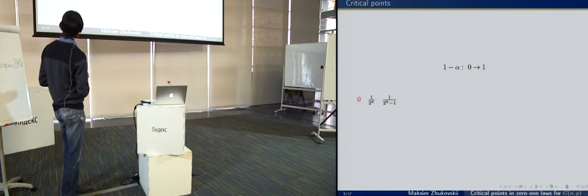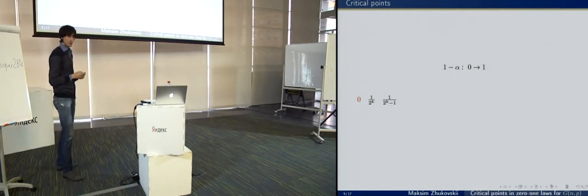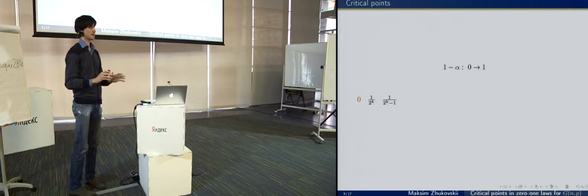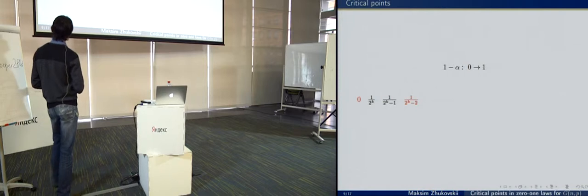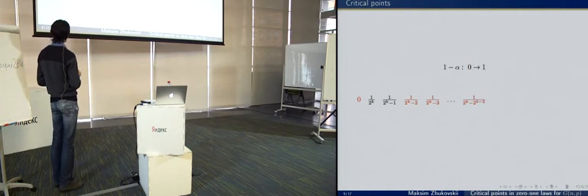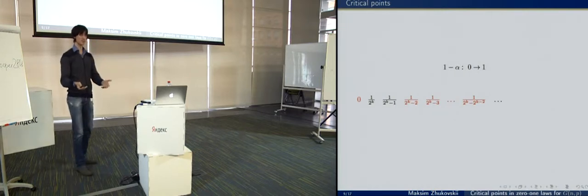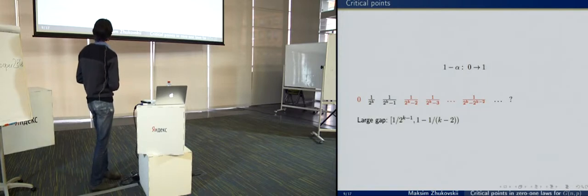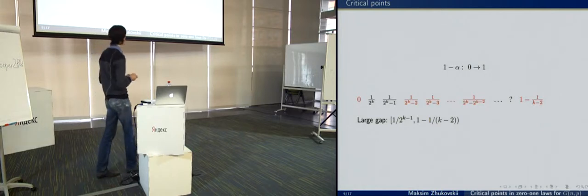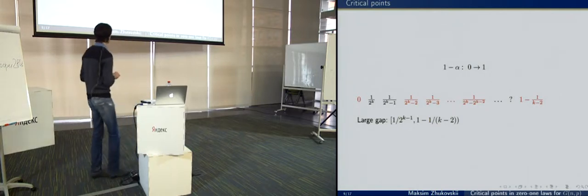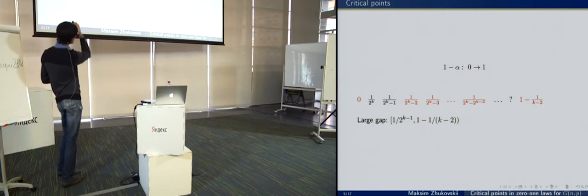Then there are 2 points, 1 over 2 to the k and 1 over 2 to the k minus 1. I didn't say whether they are critical or not. And then the point 1 over 2 to the k minus 2 is a critical point. Then some critical points, and then there are some points that we know are critical and some points that we don't know. After that, this large interval. And the last critical point is 1 minus 1 over k minus 2. Recently, we proved new results, and we also proved that these two black points are not critical.